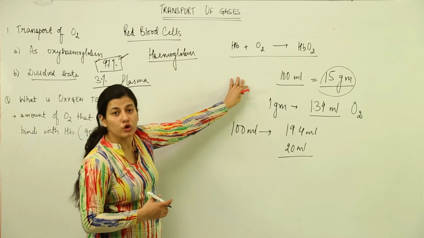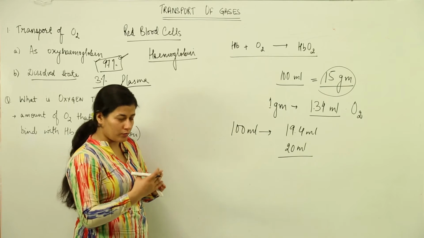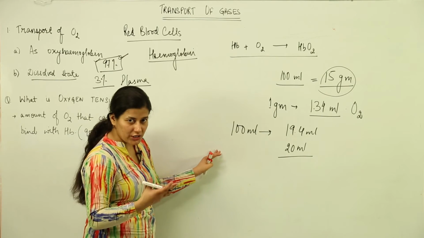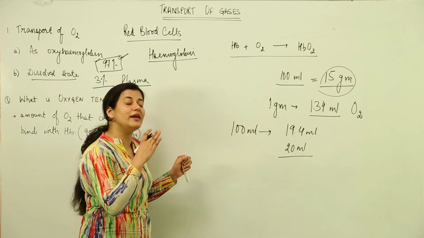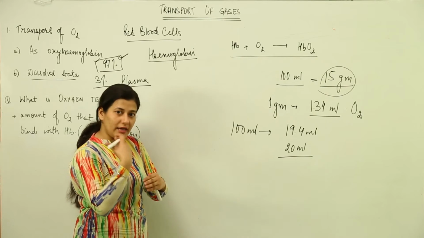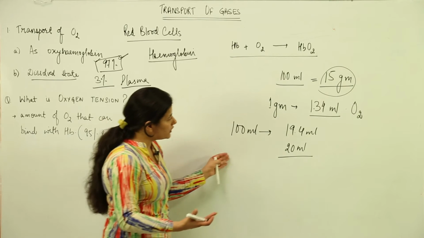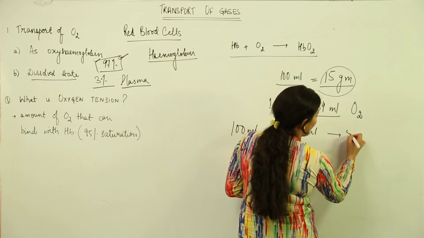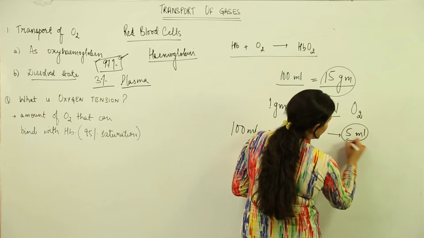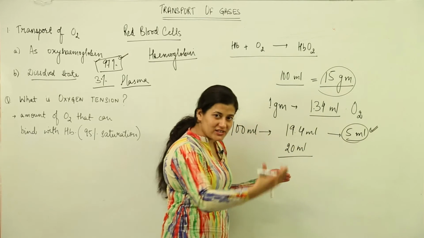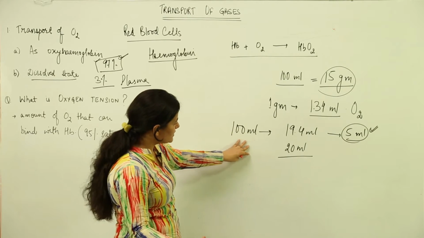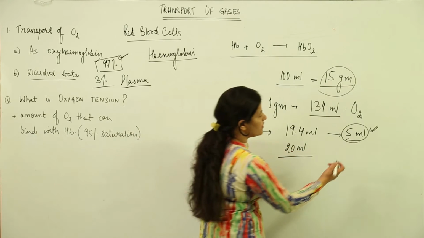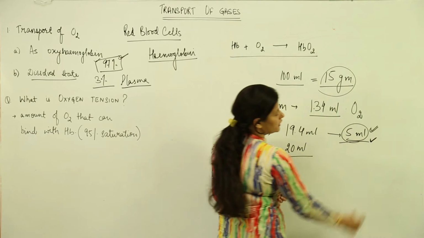So 100 milliliter of blood carries 20 milliliter of oxygen along with it in the form of oxyhemoglobin. Now when this oxygenated blood reaches the tissue, the partial pressure of oxygen is very low in the tissues and the exchange of gas takes place, and as much as 5 milliliter of oxygen is exchanged within the tissues. So 100 milliliter of blood is capable of carrying 5 milliliter of oxygen to the tissues.